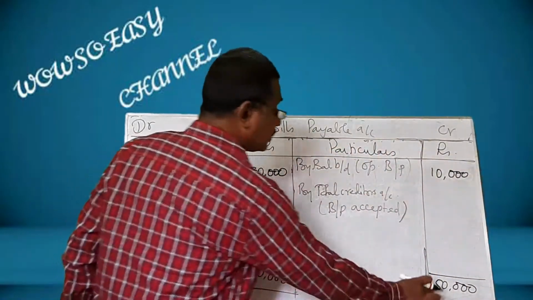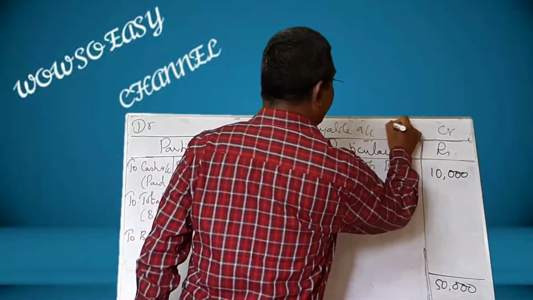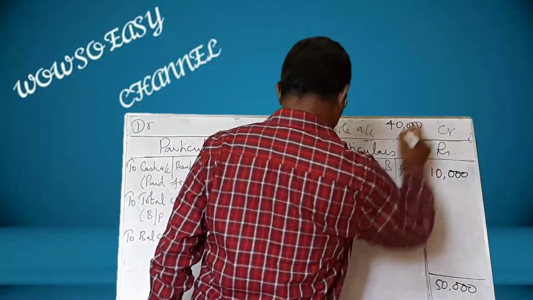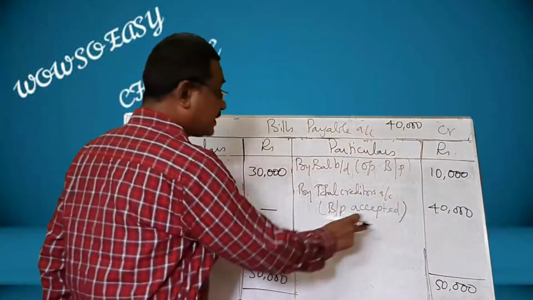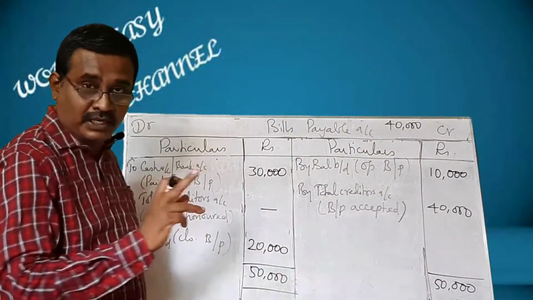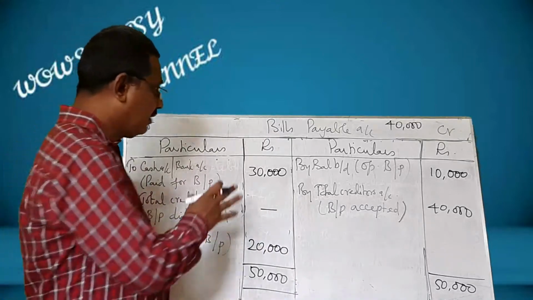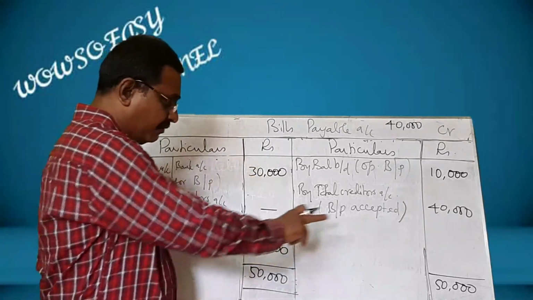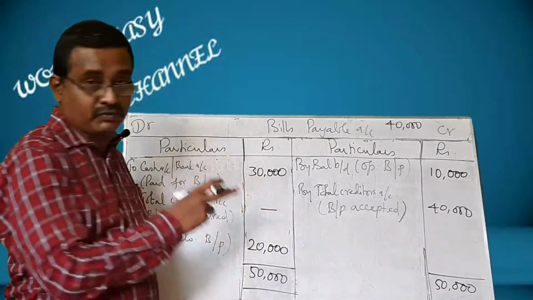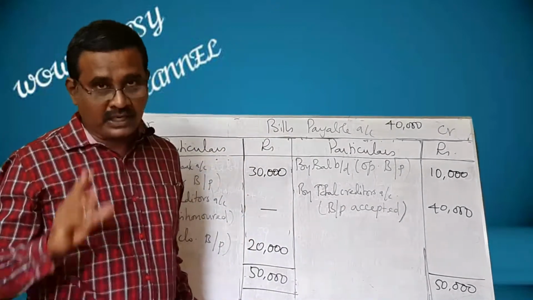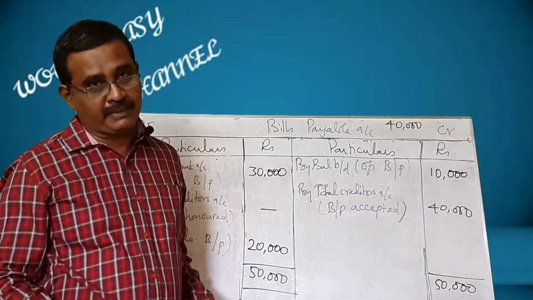From this 50,000, subtract this 10,000, you will get 40,000, and that is the bills accepted. Remember, this 40,000 will be taken to total creditors account. We have prepared bills payable account and found the amount there, and that comes to 40,000, and that 40,000 will be taken to total creditors account to find out the credit purchases.